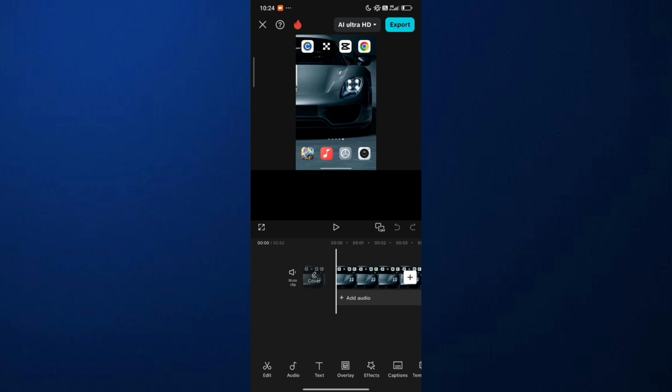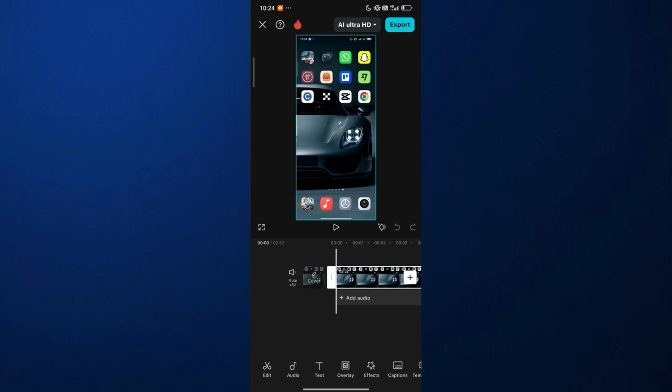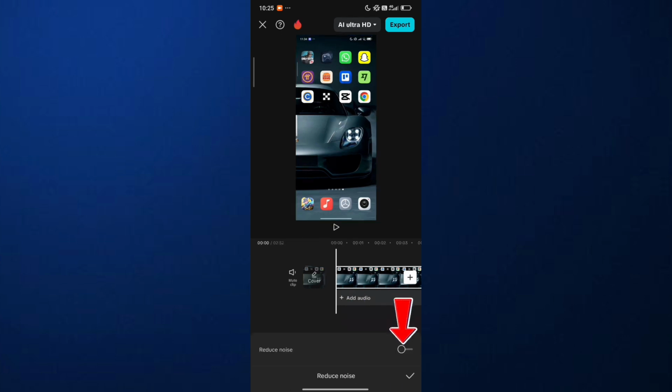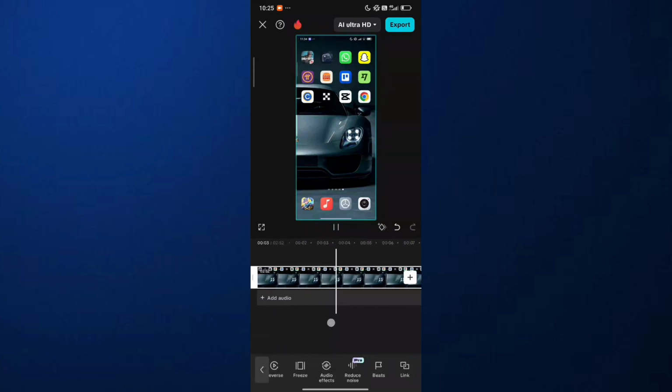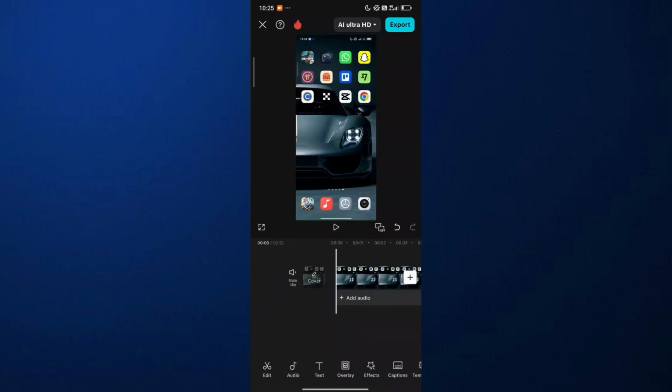After that, just tap the clip. Then at the bottom, just scroll until you see the reduce noise. Tap on it. After that, just tap the circle to turn it on. Then tap the check button. When it's done, just play your video to see the result.